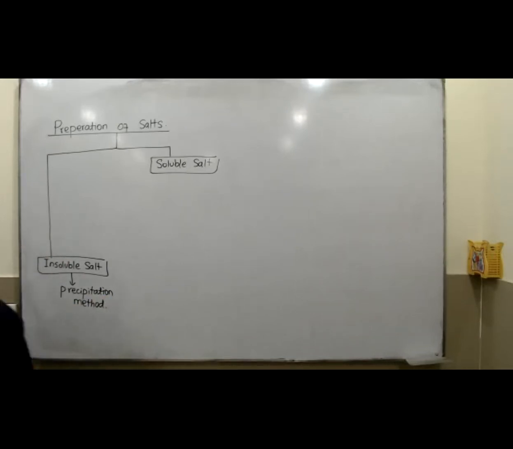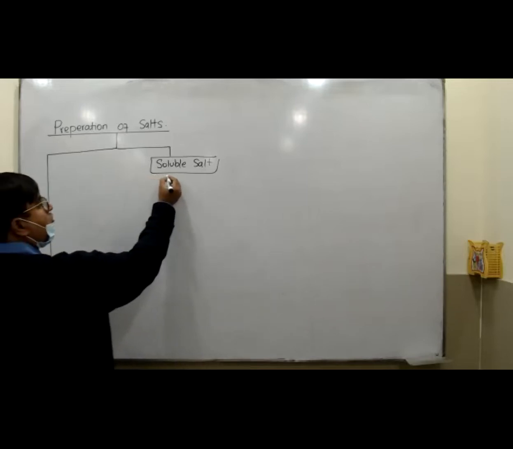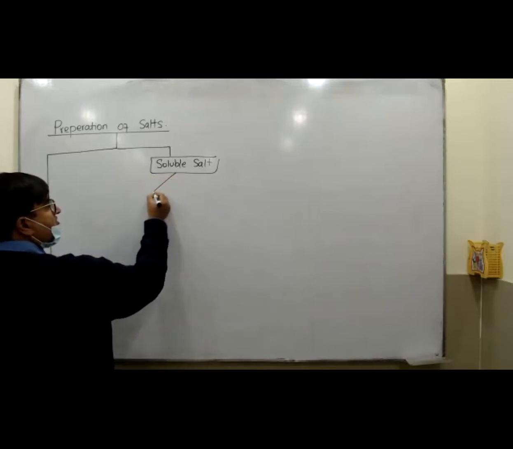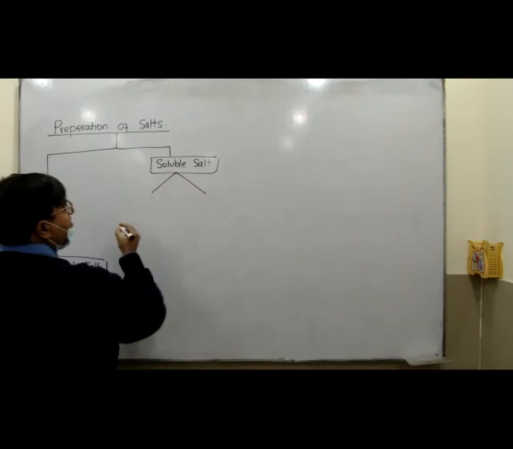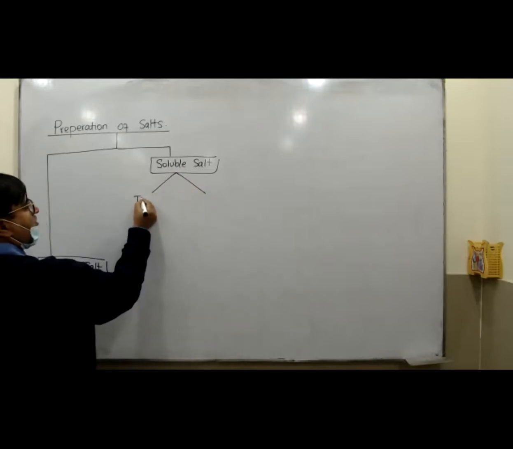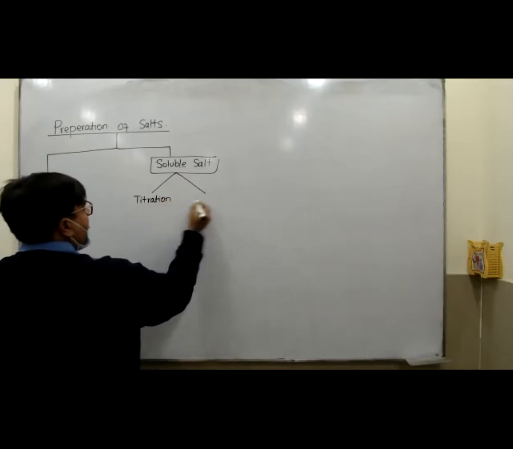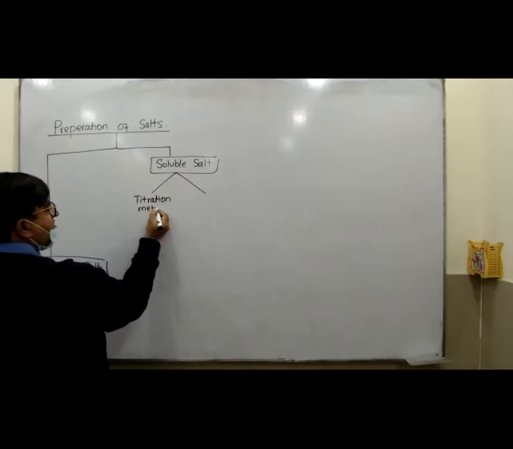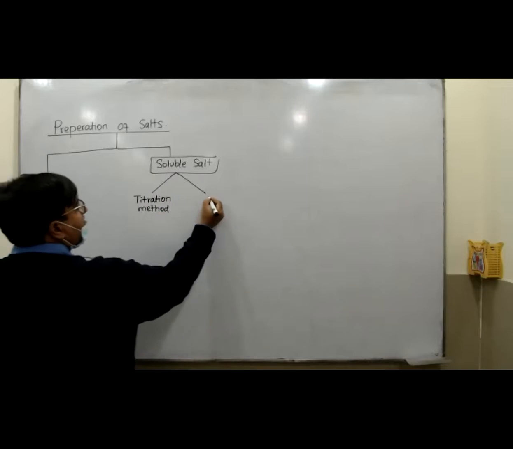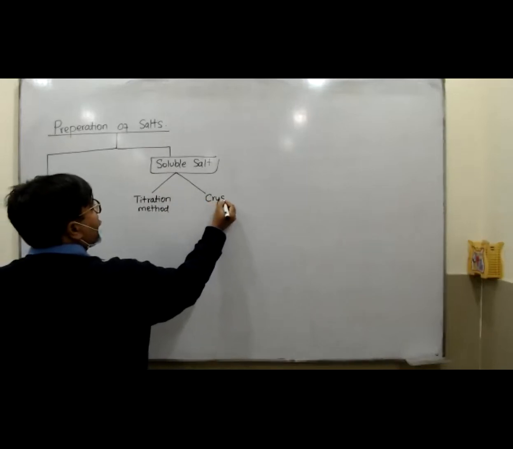And if you want to prepare a soluble salt, there are two methods which should be used. The first method is called the titration method, and the second one is called the crystallization method.